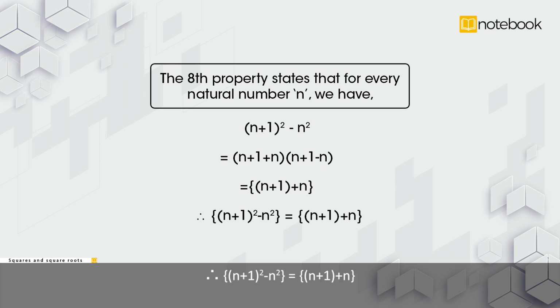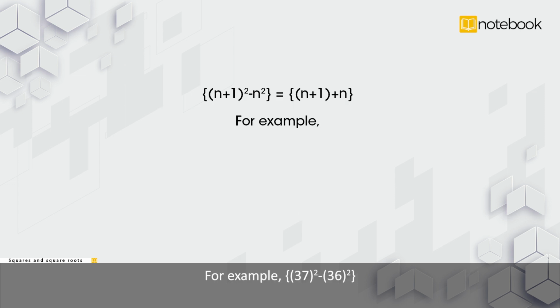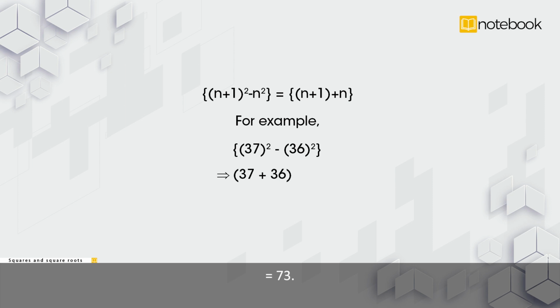Therefore, (n plus 1) whole square minus n square is equal to n plus 1 plus n. For example, 37 square minus 36 square is equal to 37 plus 36, that is 73.